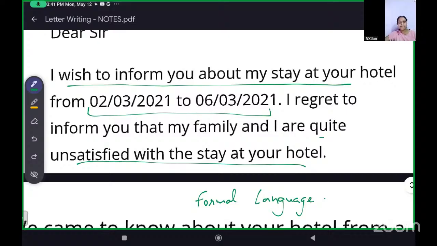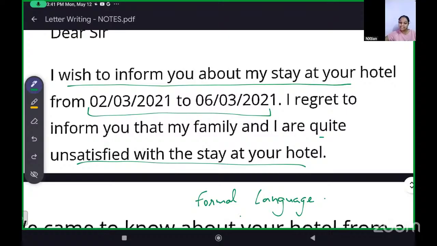Ma'am, but I think that the words unsatisfied and regret are a bit rude, ma'am. Unsatisfied is not rude. It's a polite way to say that it was the worst. Regret is considered professional, because look at the language that they have used here: I regret to inform you that my family and I are quite unsatisfied. It is a polite way to mention that it was the worst stay.